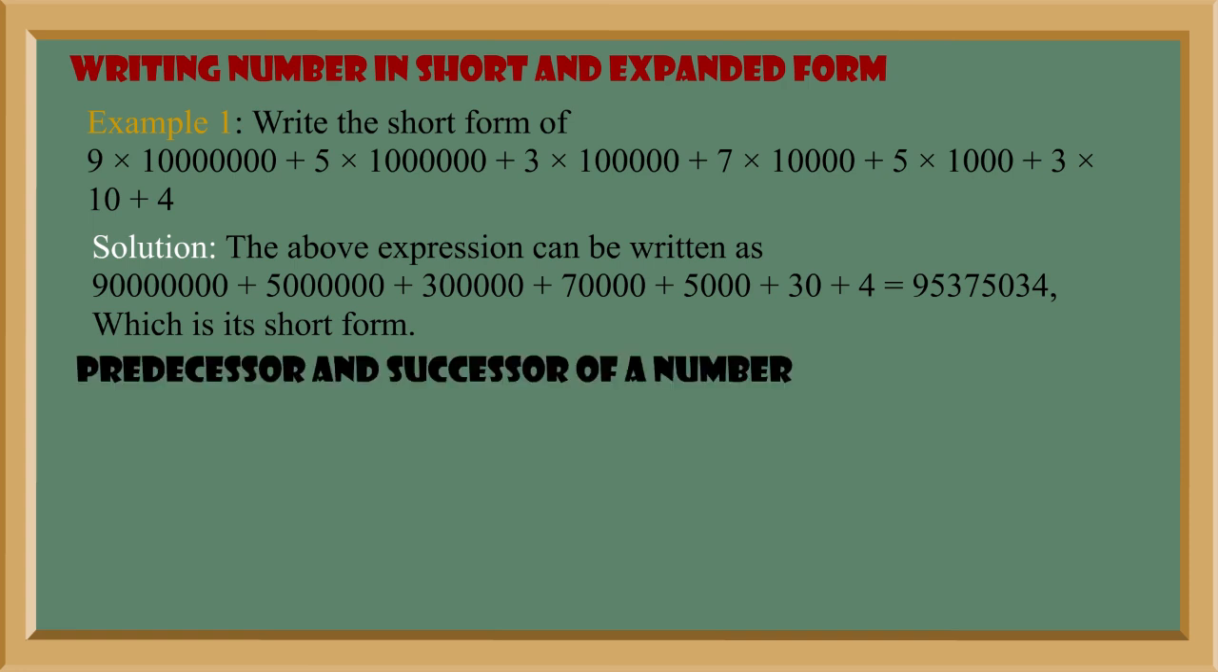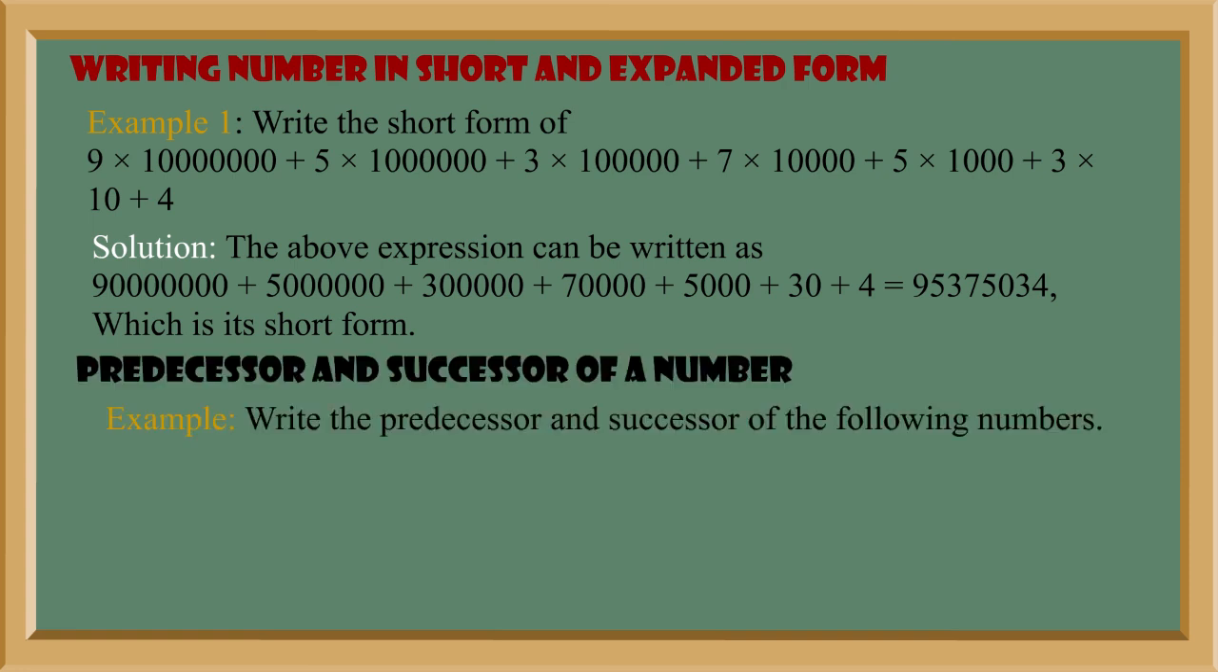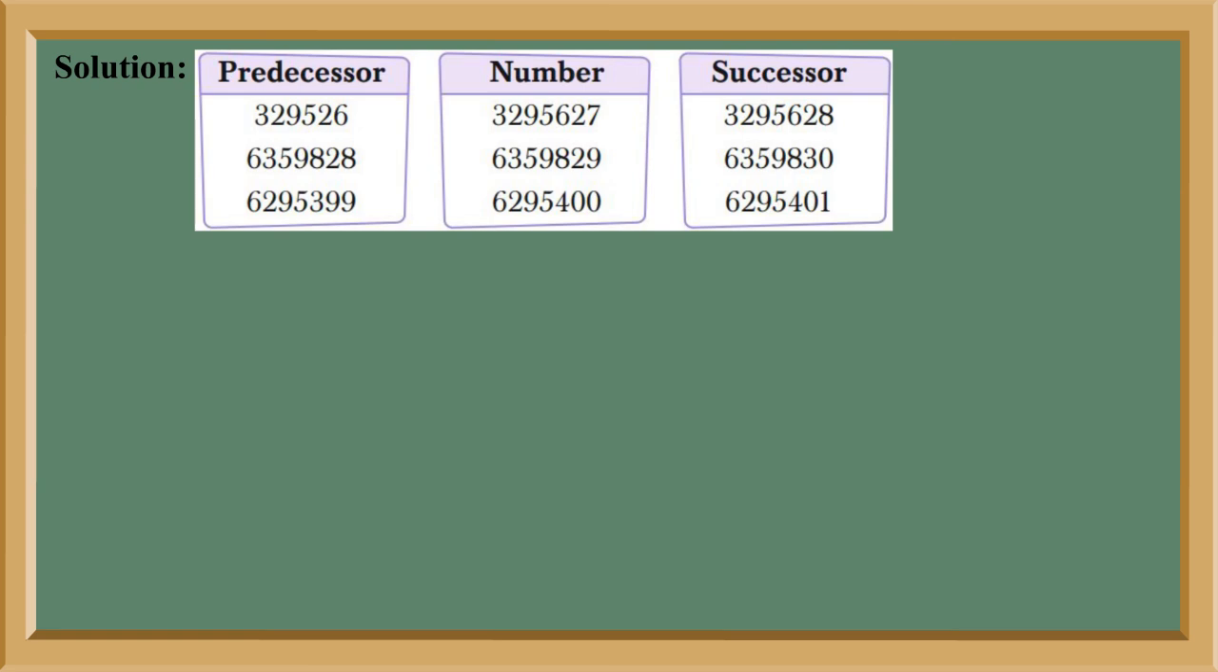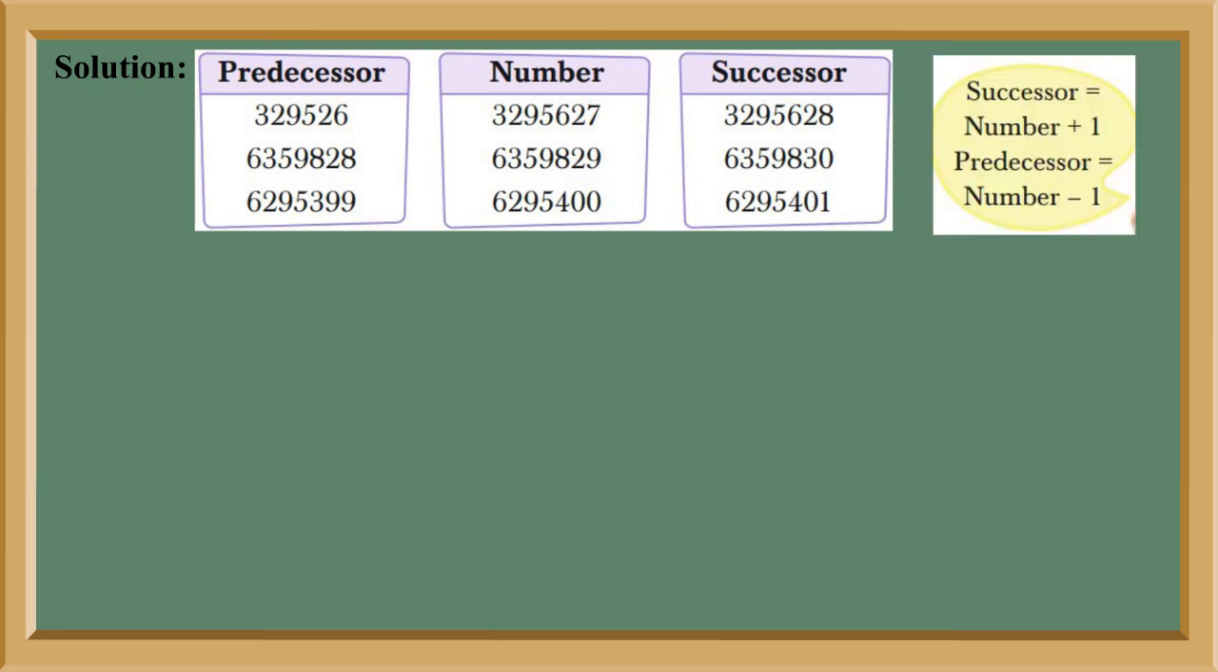Predecessor and successor of a number. Example, write the predecessor and successor of the following numbers: 3295607, 6359809, and 6295400. Solution, predecessor, number, successor. Successor is equal to number plus 1. Predecessor is equal to number minus 1.